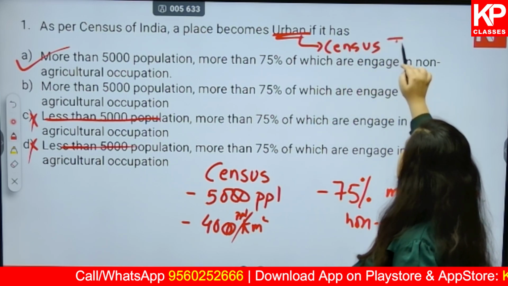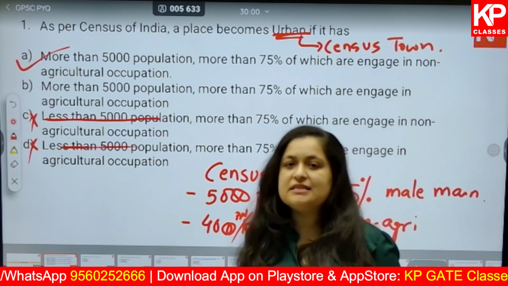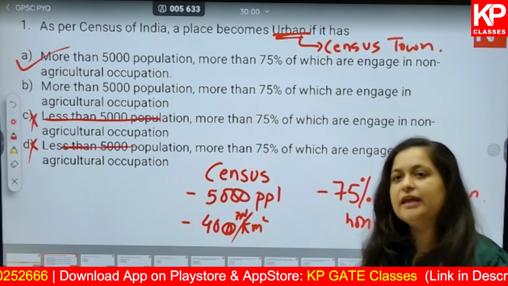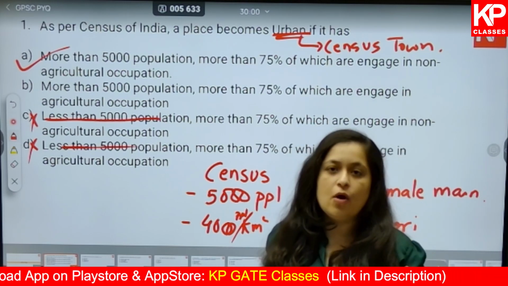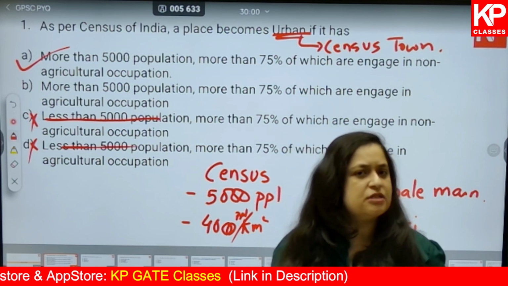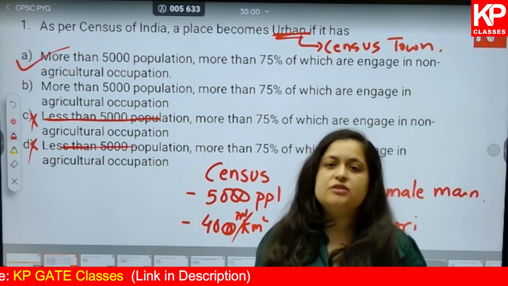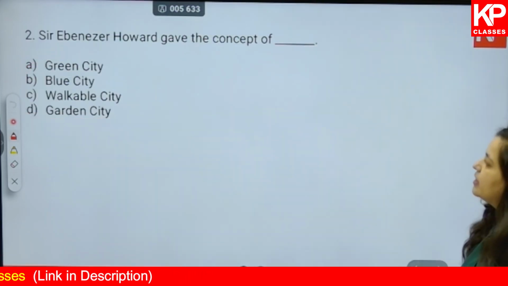Okay, there are 2 types of towns. One is census town, one is statutory town. Census town is by census. We have the understanding that yes, it's an urban area. Statutory town comes from the word statute, meaning law. So by law, it is an urban area. So maybe it has municipalities, municipal corporations, these kind of authorities are there. That is why it is called a statutory town. Okay, moving to the next one.